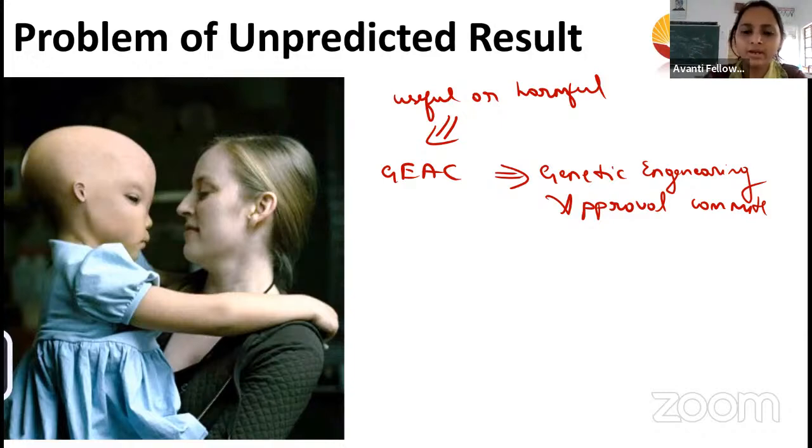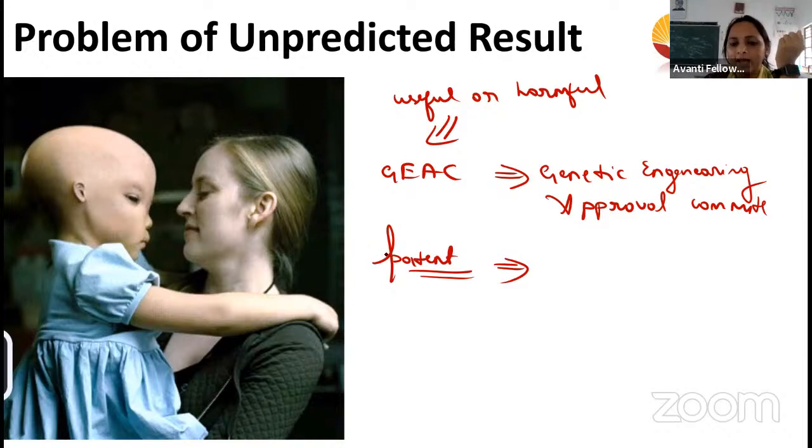One more thing you have to remember: there will be a patent taken, right? What do you mean by patent? For example, I did some experiment for 10 years and created some product. Now I am going to sell that medicine for 100 rupees or 200 rupees. After 1 or 2 months, some other company starts to produce the same product or the same medicine and sells it for a lower amount. So then what happened?